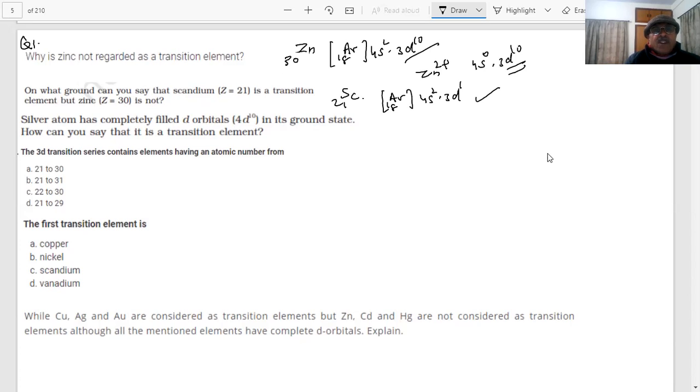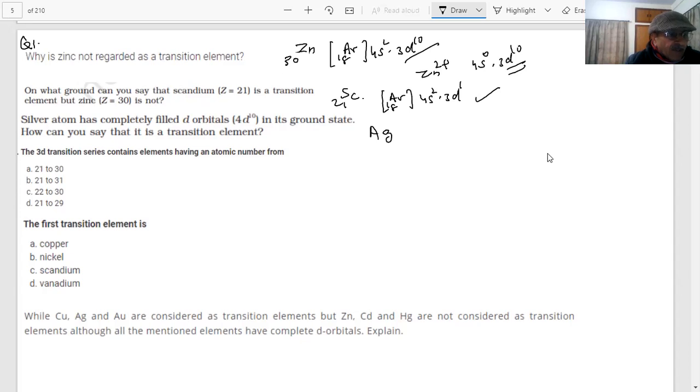The same question can be put differently. Silver atom has a completely filled 4d10 in its ground state. How can you say that it is a transition element? Silver is a coinage metal. Which group do you see silver in, in the periodic table you have been given?